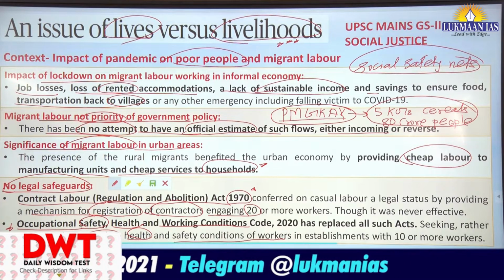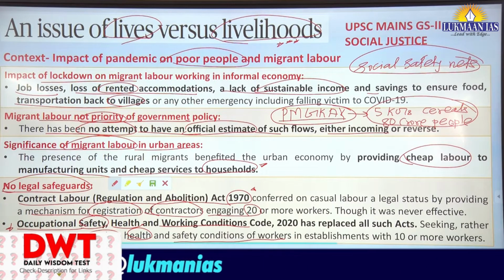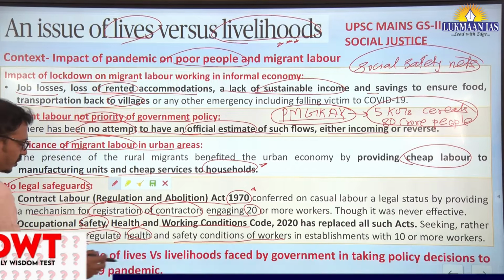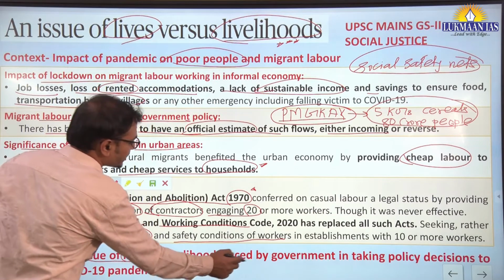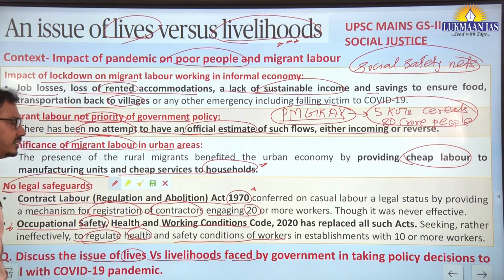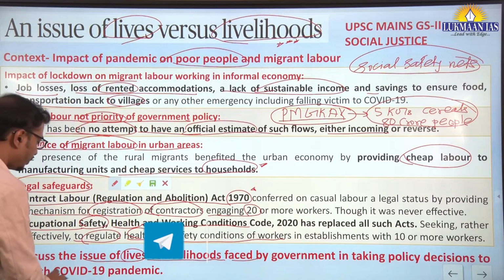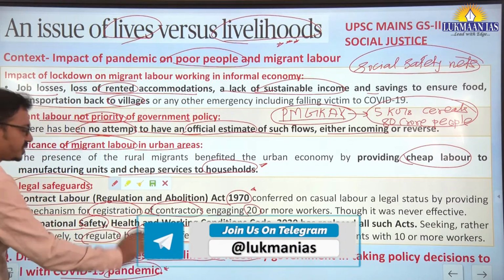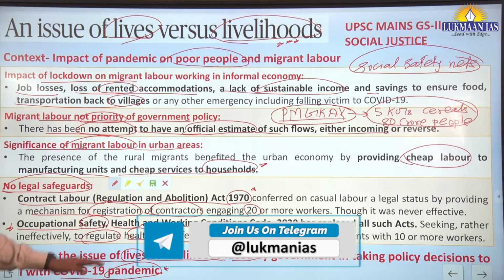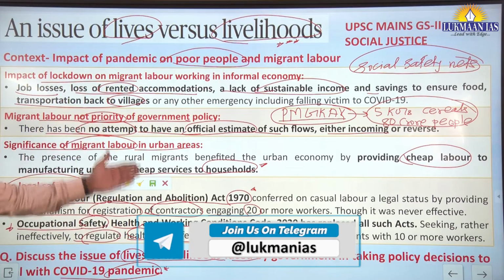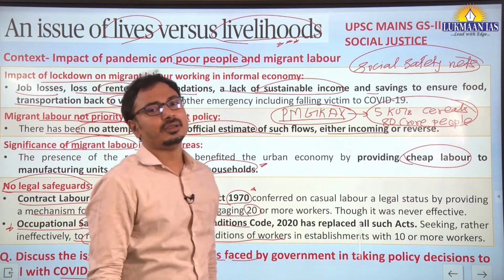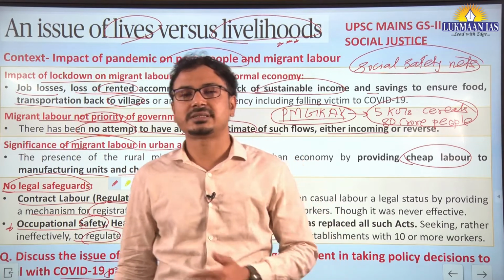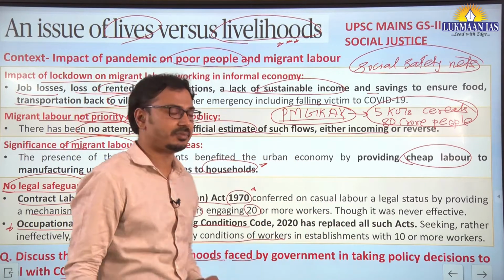So what kind of question can we expect here? Discuss the issue of lives versus livelihoods faced by the government in taking policy decisions to deal with the COVID-19 pandemic situation in the country. So this particular discussion that we had right now is very important for the social justice and governance GS2 paper.